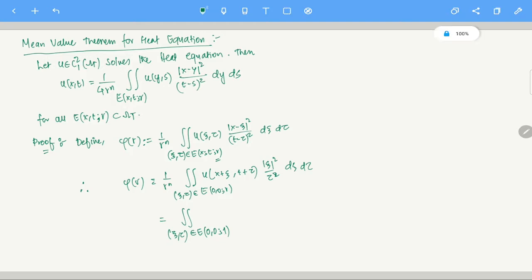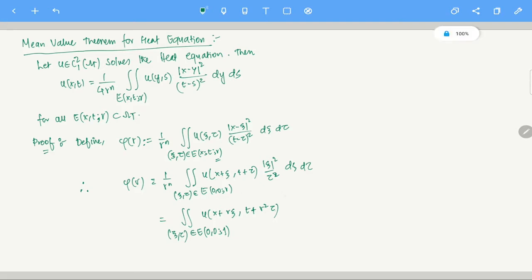So the r is 1 here. If you do that, then it's just scaling in the xi variable. So this will become x plus r xi and t plus r squared tau. I'm not doing anything, I'm just replacing. Basically this xi I'm scaling to r xi, and tau I'm scaling to r squared tau.